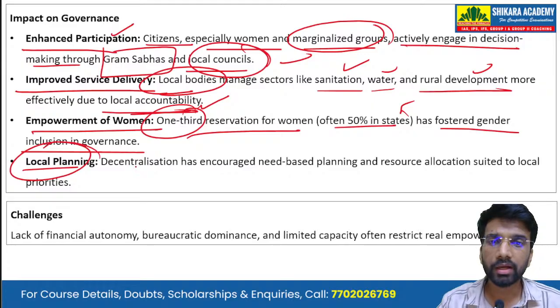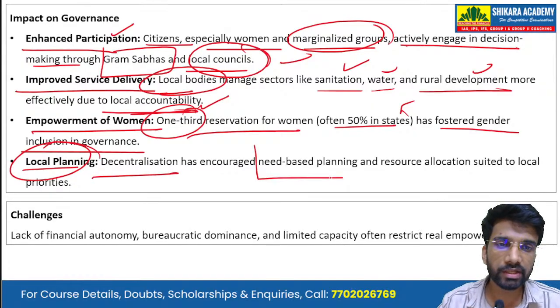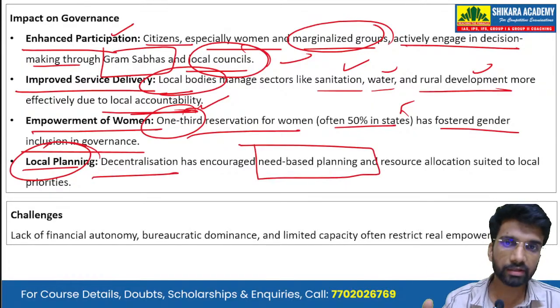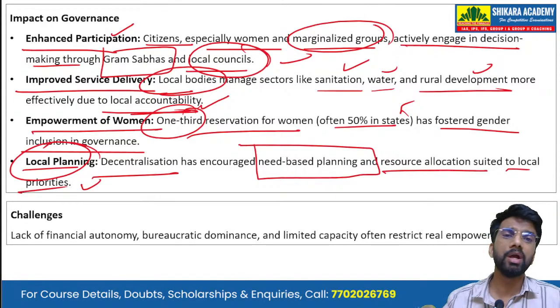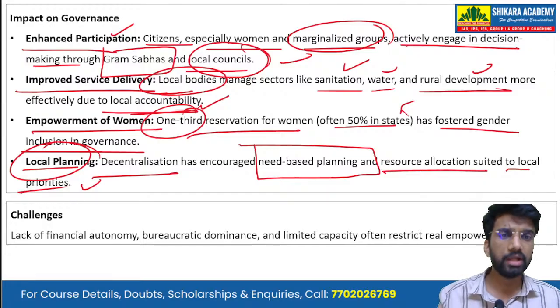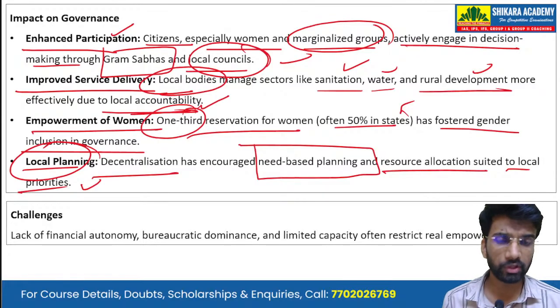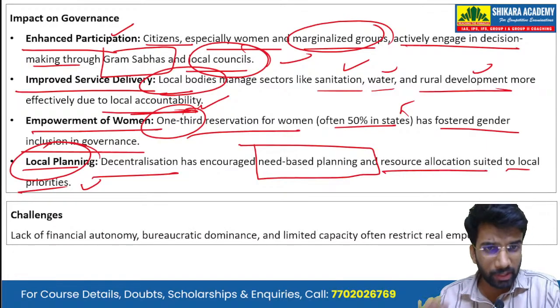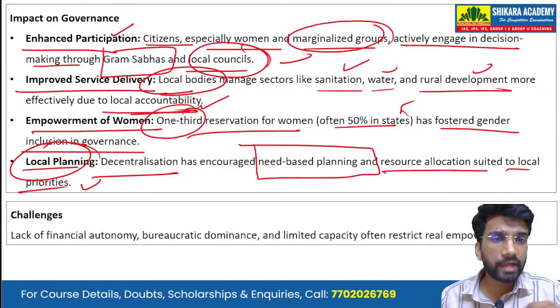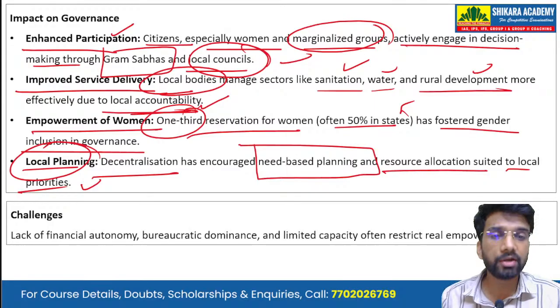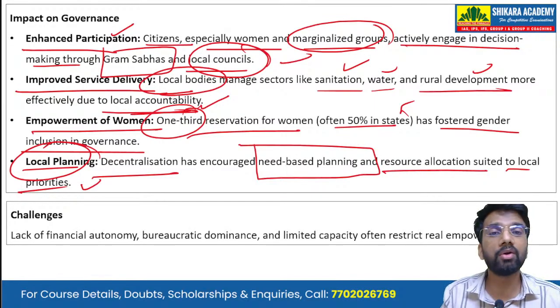Then local planning. Decentralization has encouraged need-based planning and resource allocation suited for the local priorities, because these local bodies know the requirements of the local area and of the grassroots areas. So they are better placed to tackle the local priorities and to allocate the resources effectively. And they can also do the local need-based planning.